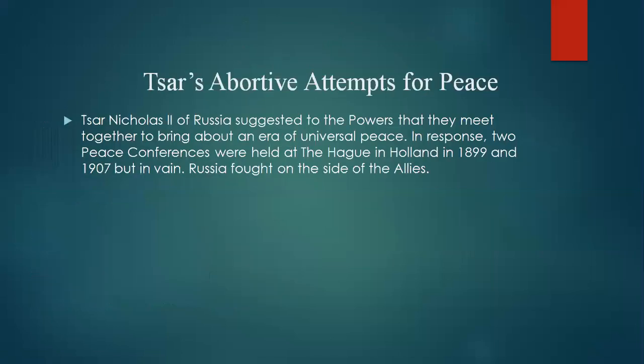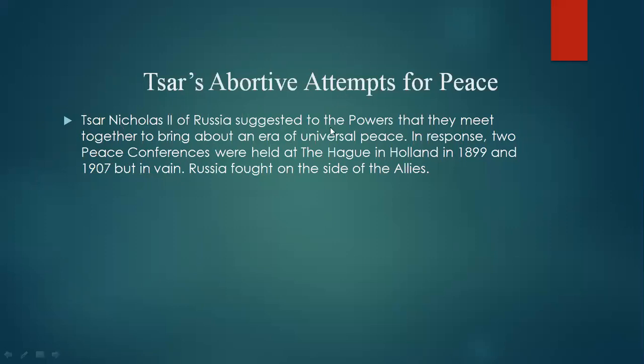So the next reason which caused the outbreak of the First World War is Czar's abortive attempts for peace. Czar Nicholas II was a Russian leader or emperor during that time.